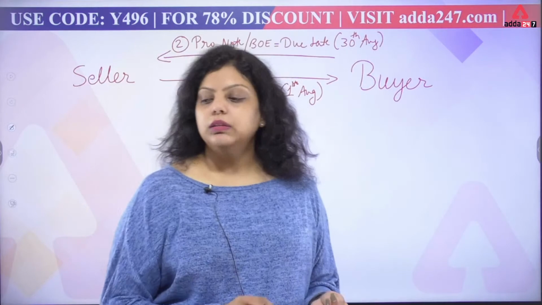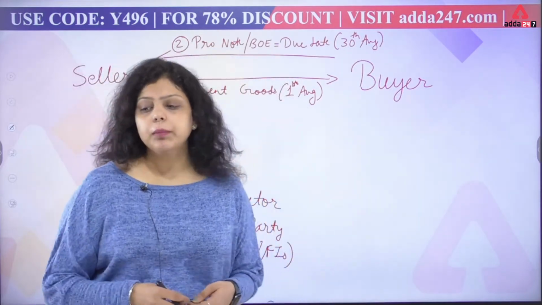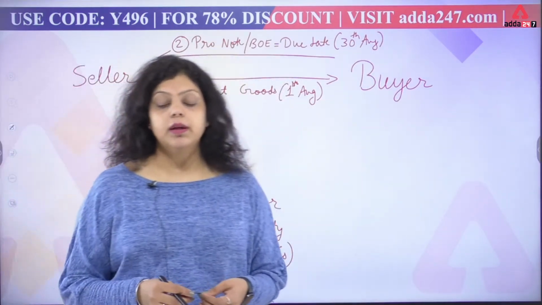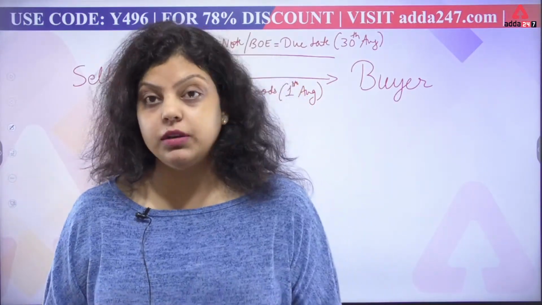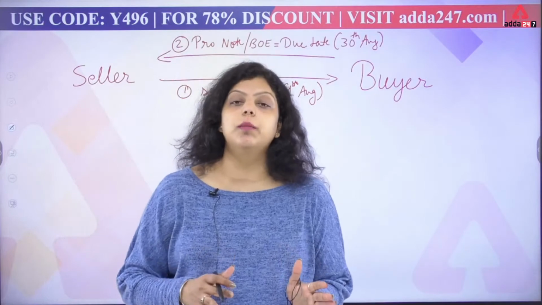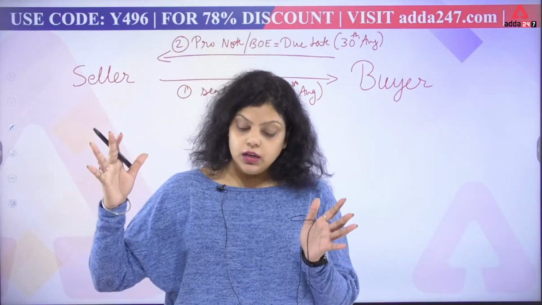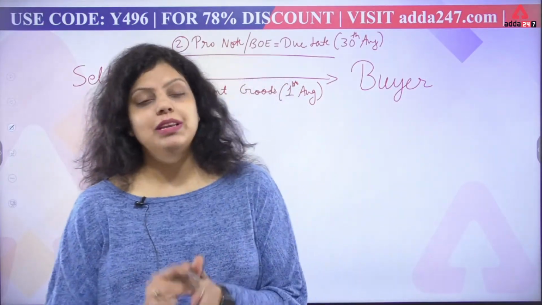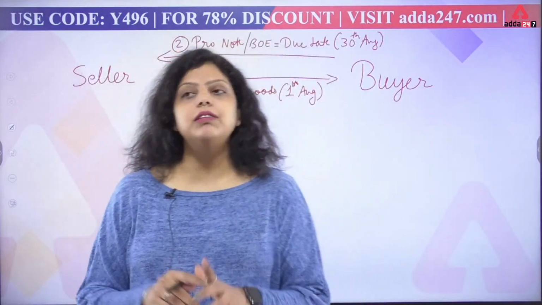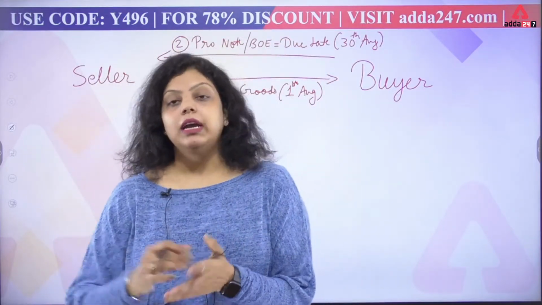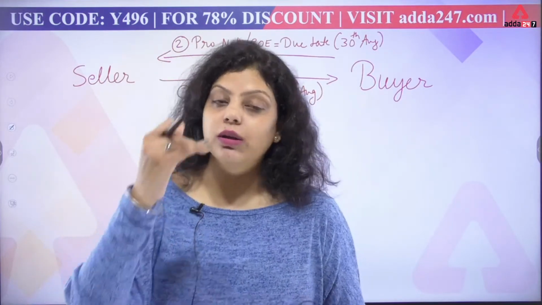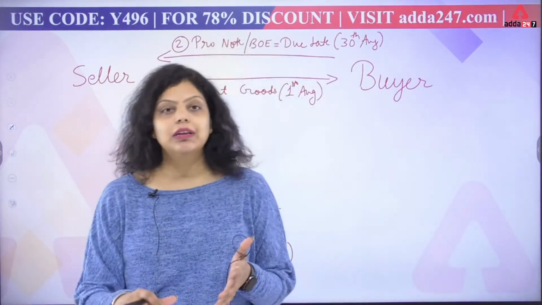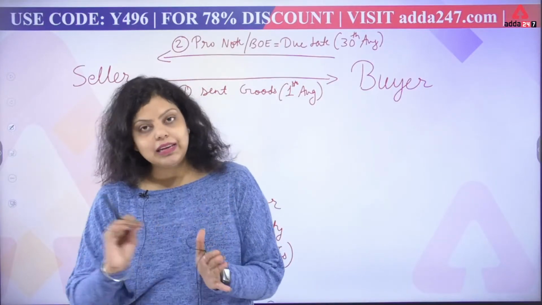Bharti is saying they do not know. Okay, so first let's understand what a promissory note and a bill of exchange are. Both are negotiable instruments. These are simply a piece of paper, a written document, in which one party promises another party to pay a certain sum of amount on a certain date to a particular person by signing the document.